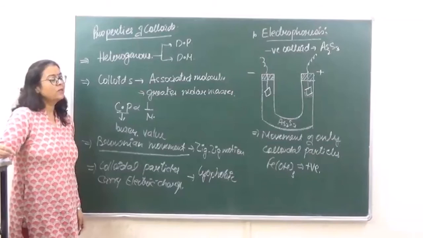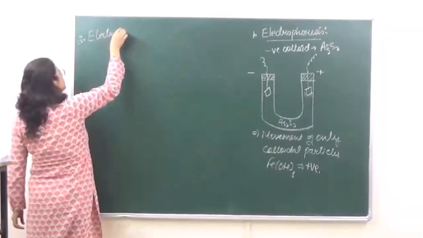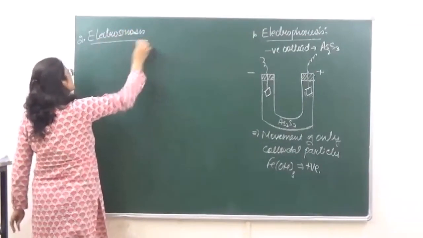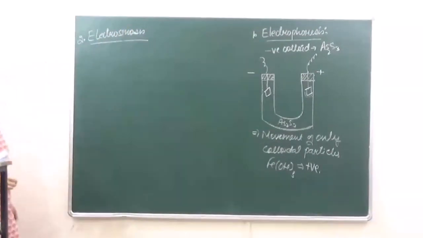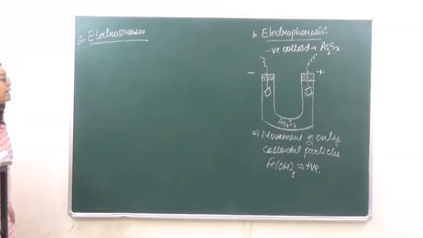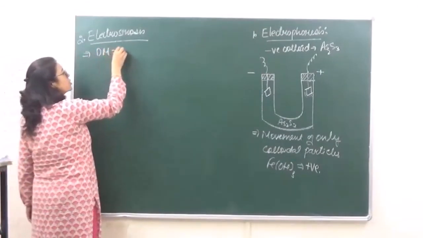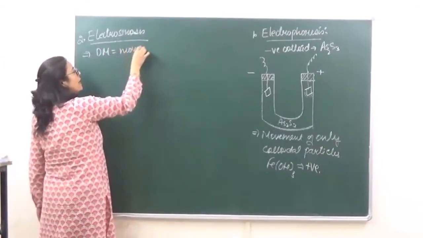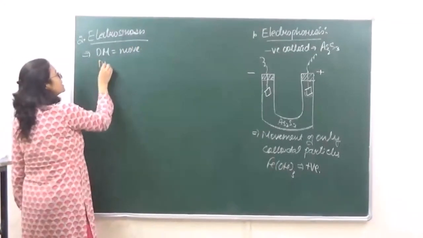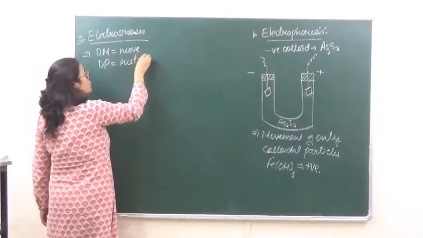Another method which we can use over here is that of electroosmosis. Now, as over there the colloidal particles were moving, in this case it is the dispersion medium which is going to mobilize or move, and the movement of the colloidal particles, that is the dispersed phase, is restricted.